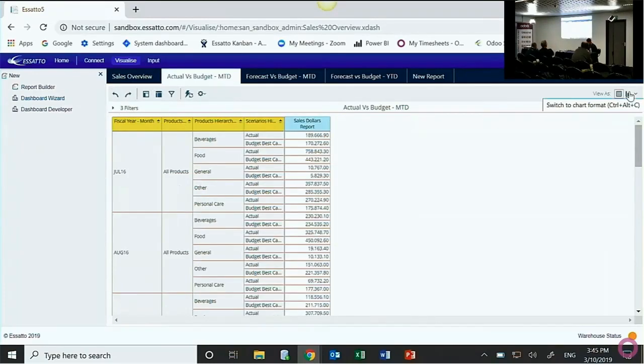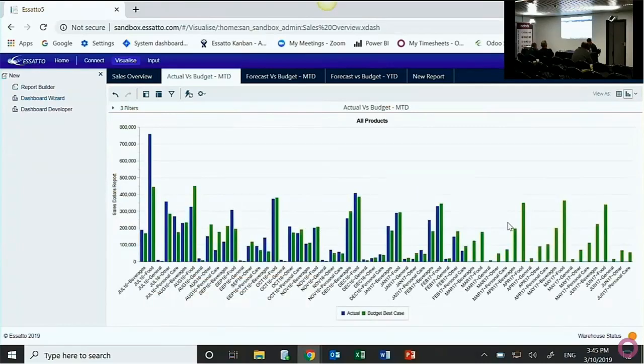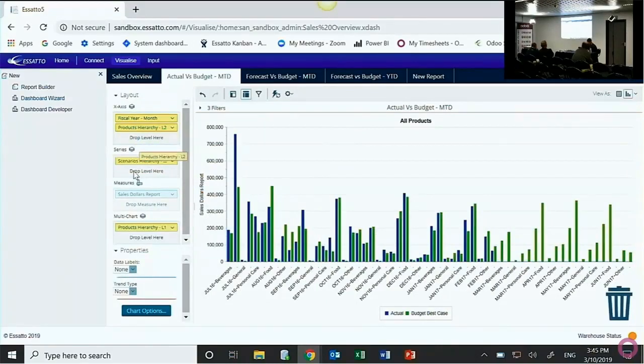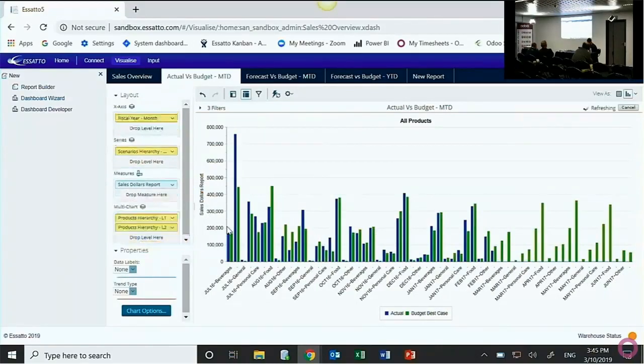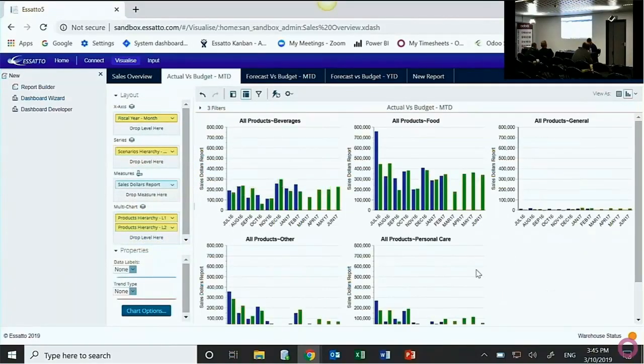Okay, if I go back. So, you can see all the details there, and if you wanted to, you could do things like make this a multi-chart view, for example, just to make things a little bit easier to read. So now I can see over time how my different product categories have gone.